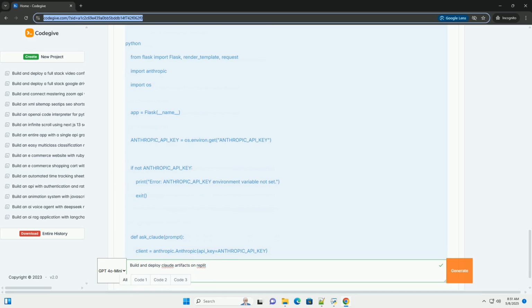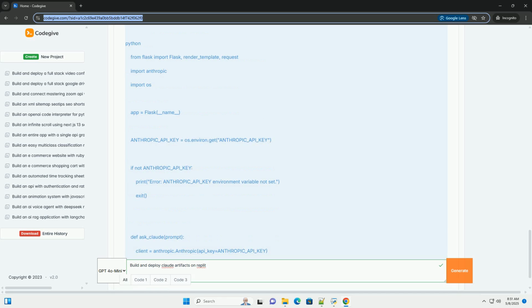Important considerations. API key security: never hardcode your API key in your code. Always store it as an environment variable. Rate limiting: the Anthropic API has rate limits. Handle rate limiting errors gracefully in your code. You may need to implement retry mechanisms with exponential backoff. Check the Anthropic API documentation for current rate limits.